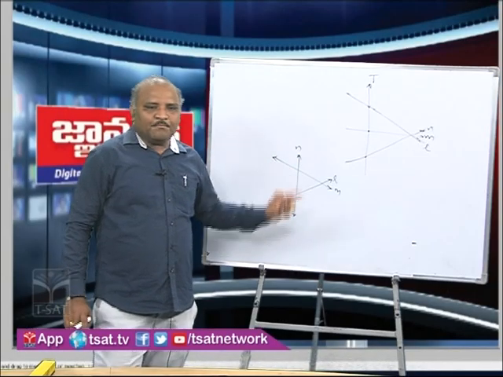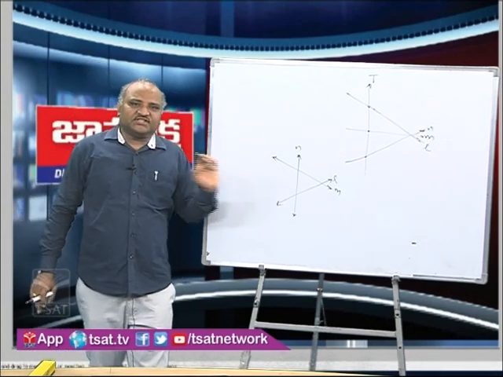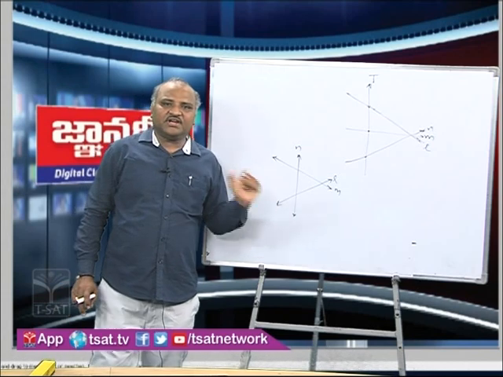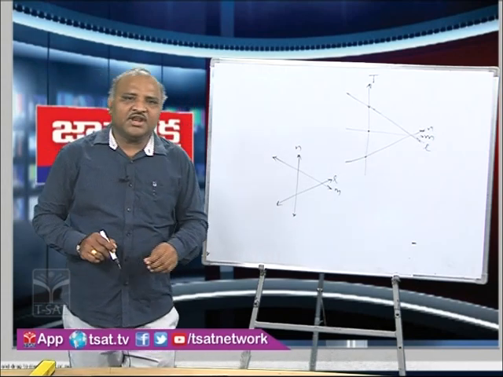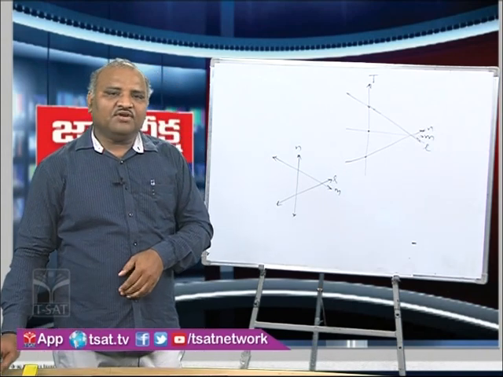So each one can be treated as a transversal for the remaining two lines. This is the main concept and definition of a transversal.